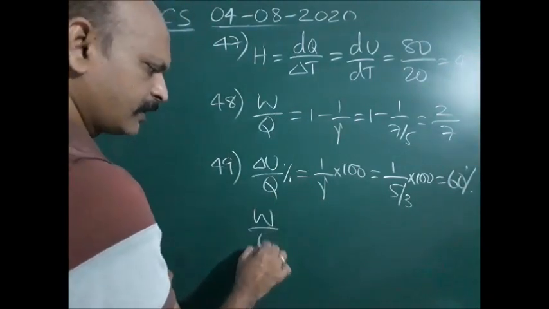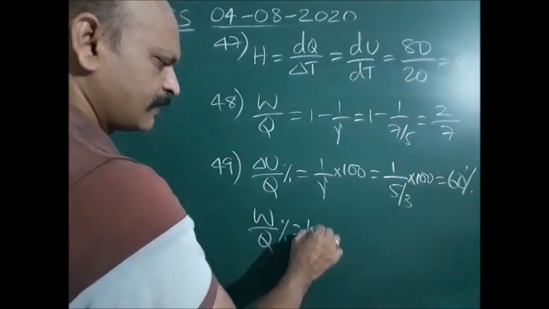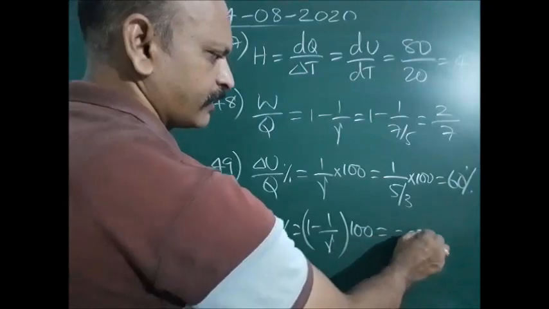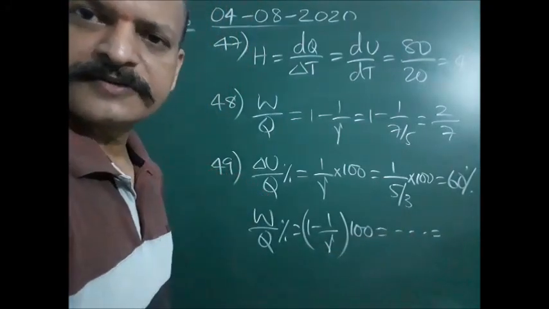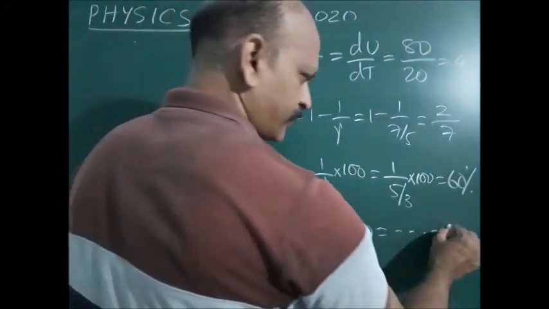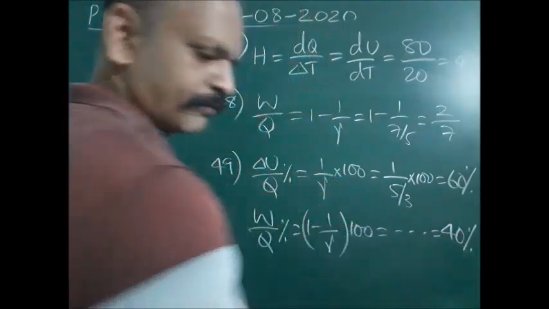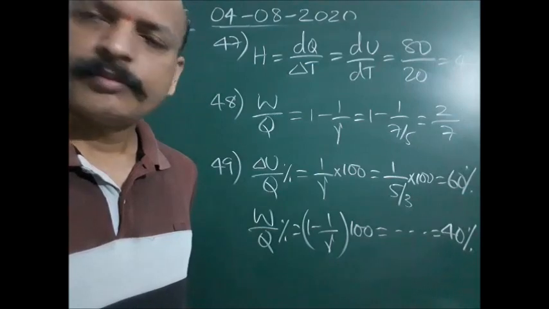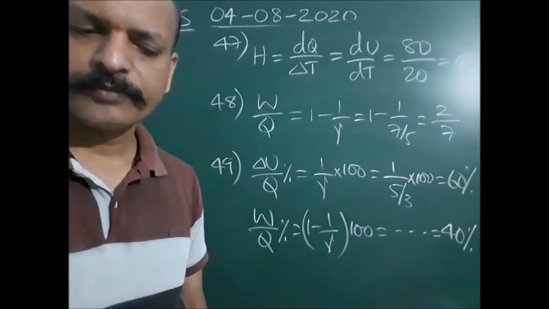Therefore, work done out of total heat percentage is 1 minus 1 by gamma into 100. Therefore, the remaining percentage out of 60% is 40%. Okay, that is the energy used for work done, right?